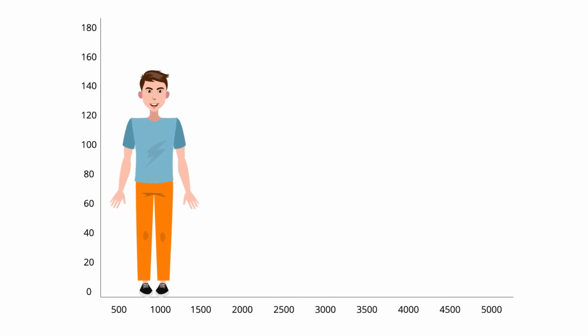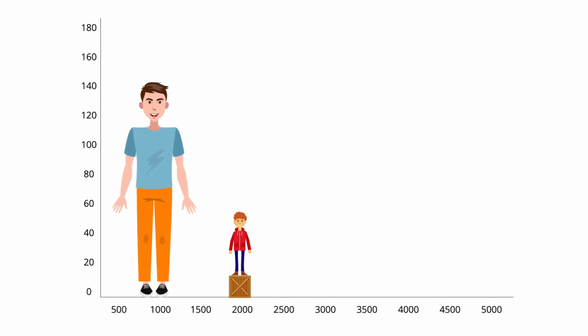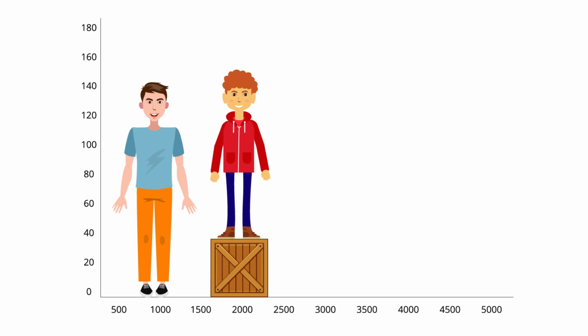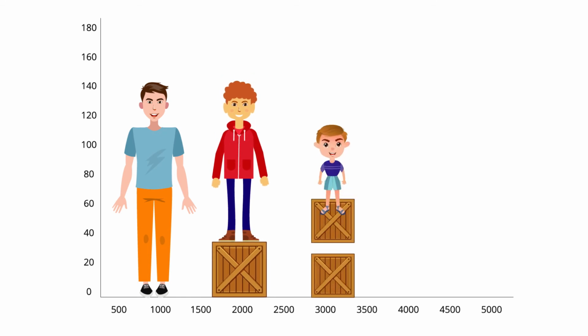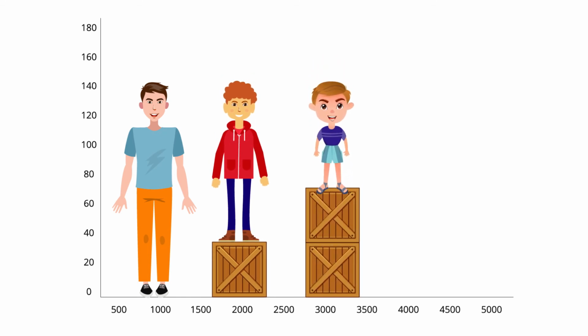Equity aims to shrink that initial gap between those with more and those with less. The equitable distribution of crates to the boys trying to see over the fence results in all of them being at the same height after the disbursement of the crates. The shortest boy with two crates is now the same height as the medium-sized boy with one crate and the tallest boy with no crate.